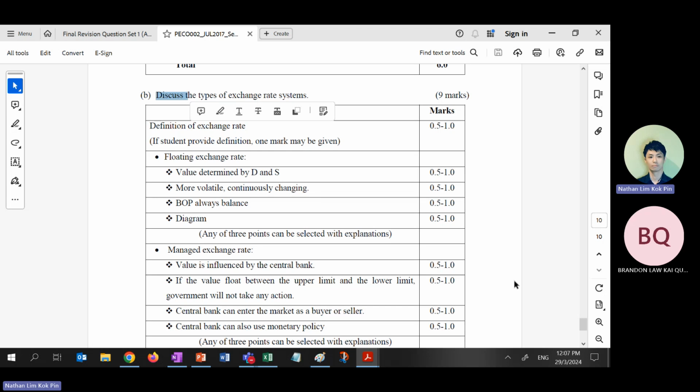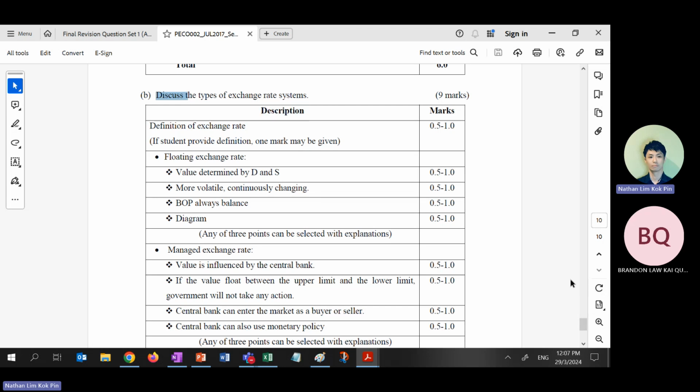Right? What's the pro of floating? Balance of payment always balances. Right? What is the con of floating? Volatile. What's the pro of the fixed exchange rate? Stable. Pro: stable, no uncertainty. Right? What's the con? Balance of payment cannot always balance. Okay? Two pros, two cons. Right? One pro, one con, then discuss the review.